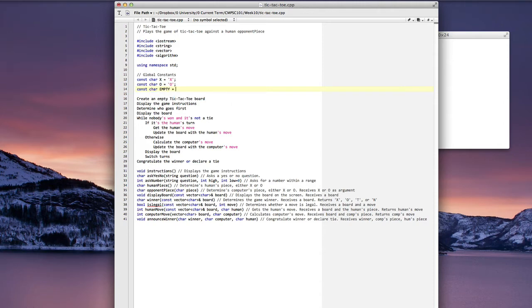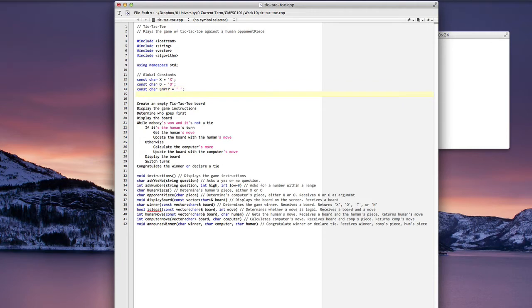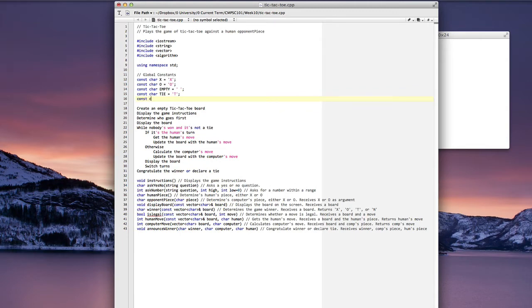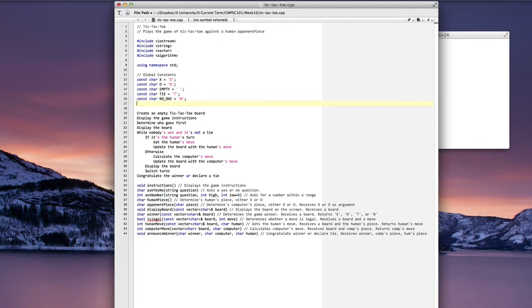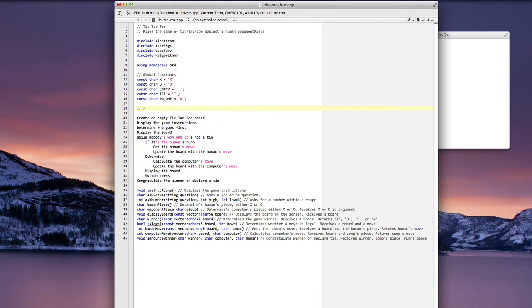Empty equals, and that's just a blank space. For my tie, a T. And for no one, an N. That should probably do me for constants. Now, we'll go ahead and do our function prototypes.